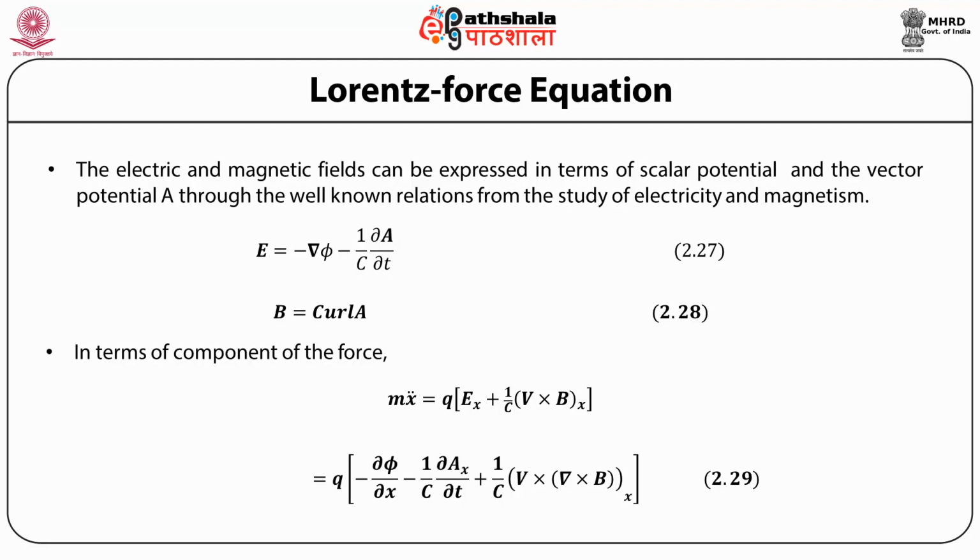So we have, for the equation of motion, m x double dot equal to q times minus d phi by dx minus 1 upon c dAx by dt plus 1 by c times the x component of v cross curl of A.